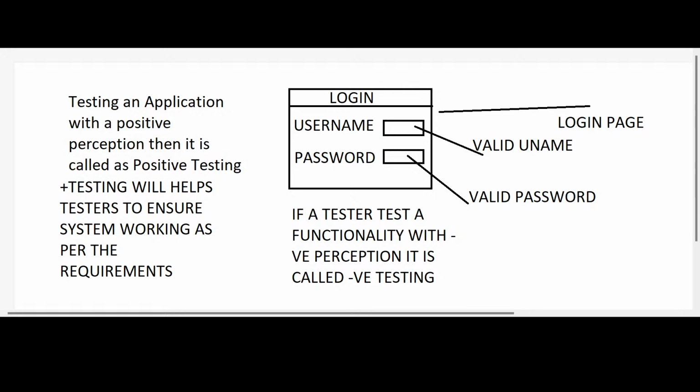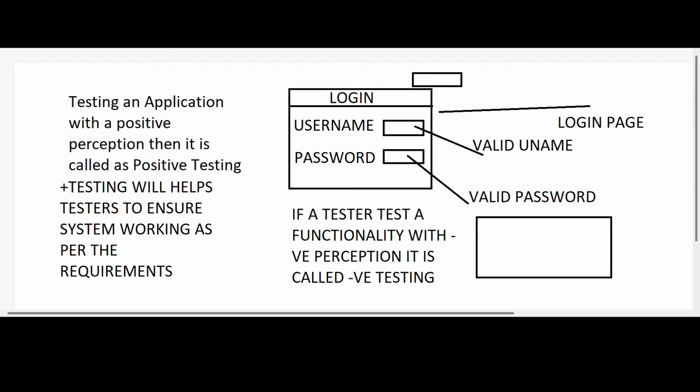I will show you in a clear way, as I don't know whether you are understanding or not. Let me take an example. Are you able to see my screen? For example, this is my login page, and here I have a logout button.